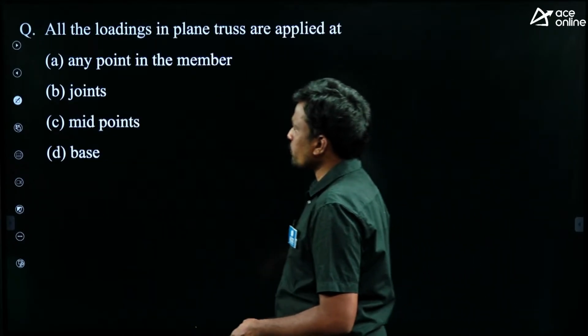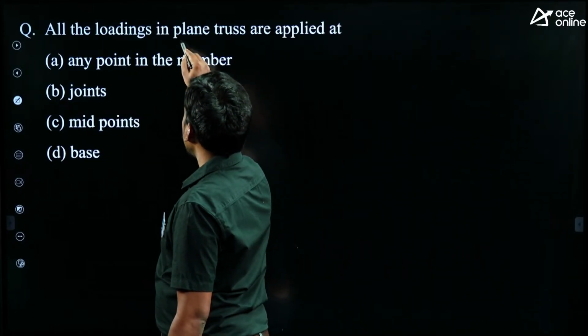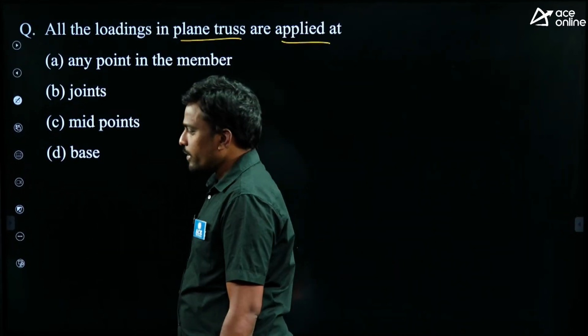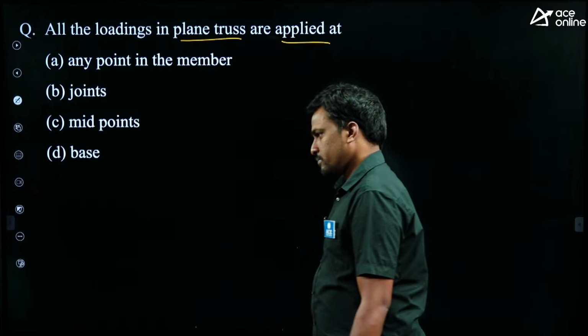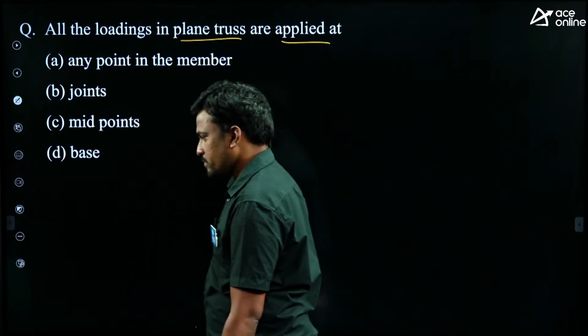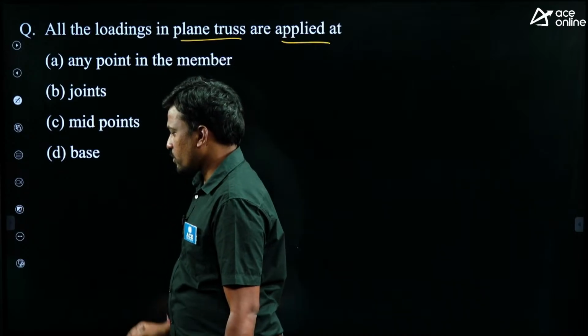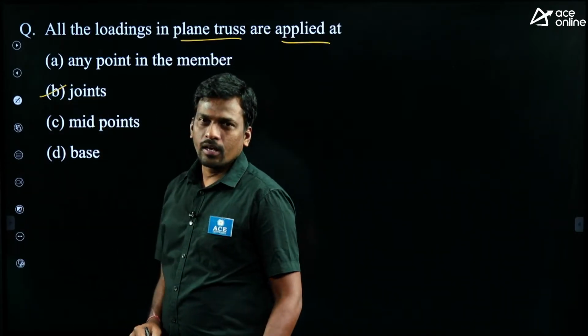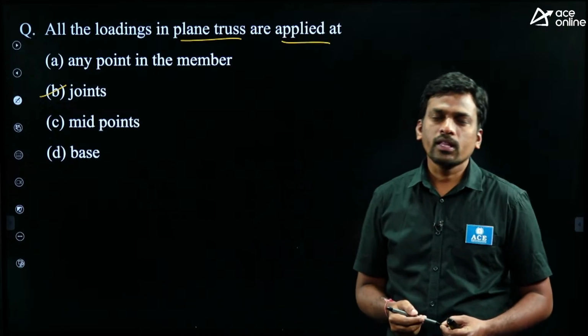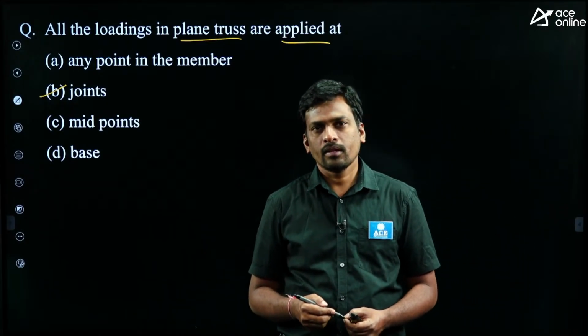Right. Next, all the loads in a plane truss are applied at. Can anyone tell this one? The other points are given in analysis of trusses, right? Yes, very good. The option B. In analysis of trusses, I gave assumptions. What is the first assumption I gave?